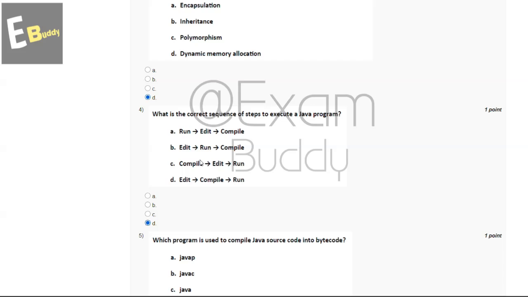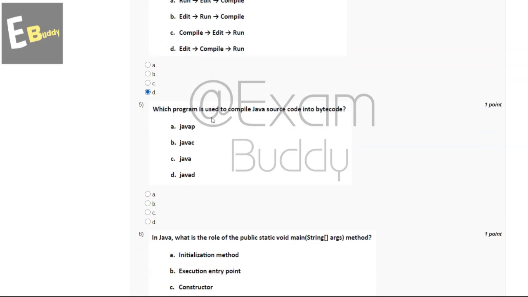And now let's go to our question number 5. Which program is used to compile Java source code into bytecode? So these are the options: javap, javac, java d. So the answer of our fifth question is B, javac.